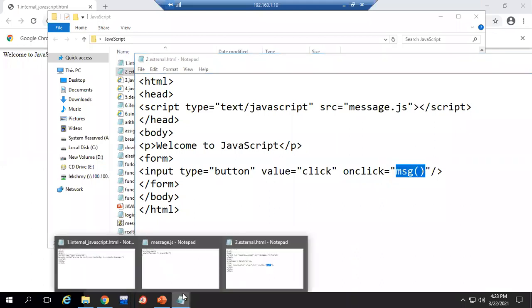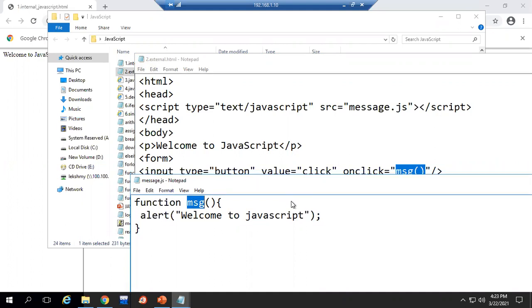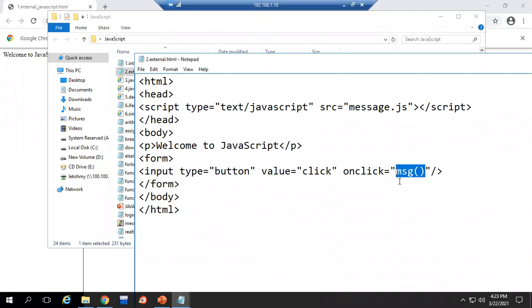See, in this external JavaScript file, what is the function name we have given? It is MSG. So that name only we have given here. Its meaning is you are invoking that function, or you are calling the function. When you click on the button, you are calling the function MSG. Where MSG is available already, the path URL we have specified, the file name message.js is specified there. So when I click on the button, the MSG function is called.